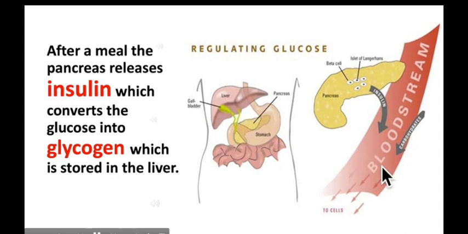And the rest of the glucose is delivered to the cells, where it is utilized in the process of respiration to release energy. And you know very well that we need energy to perform different biological functions.